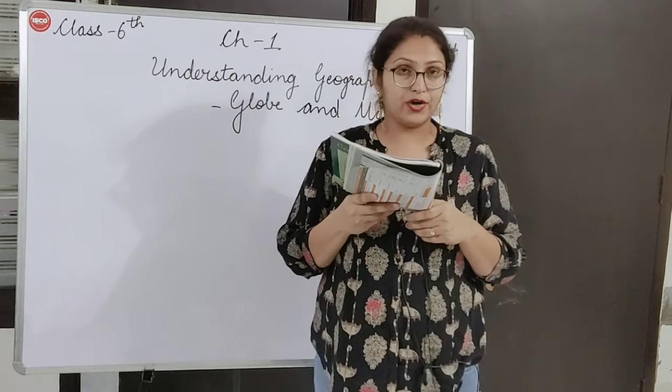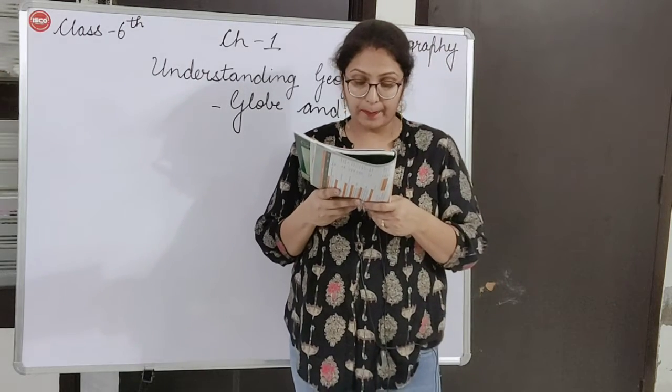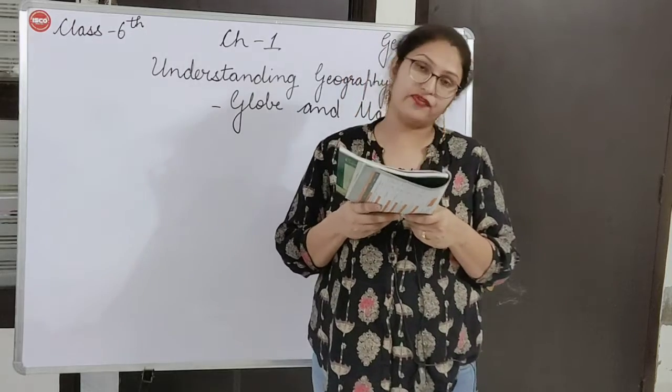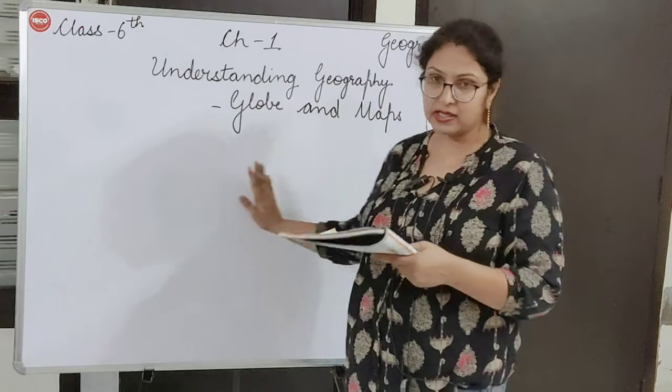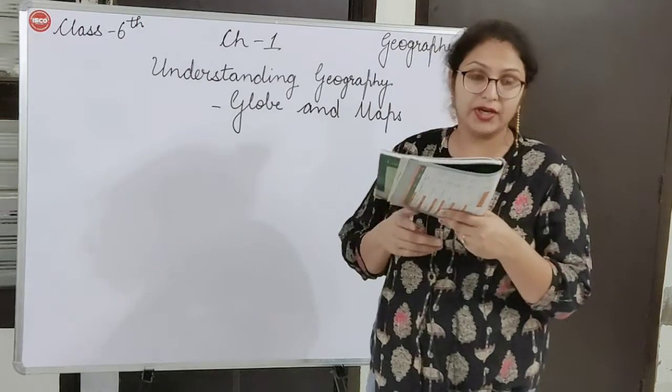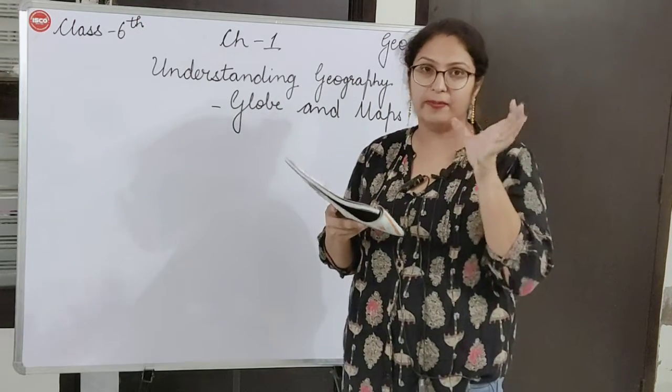Map. When we draw the whole earth or a part of it on a flat surface, it is called a map. On a flat, like this plain surface, when we draw the whole earth, okay, a world map is there.